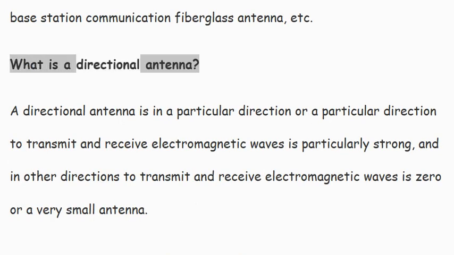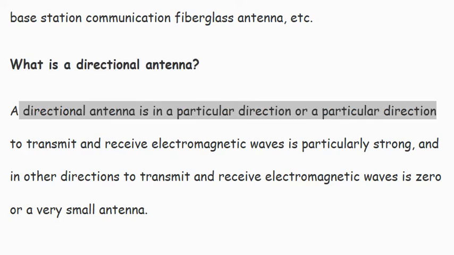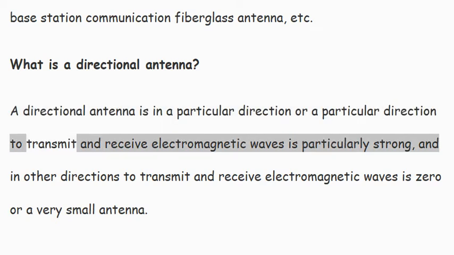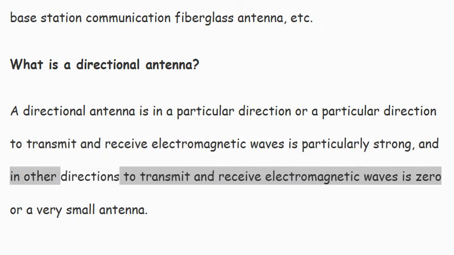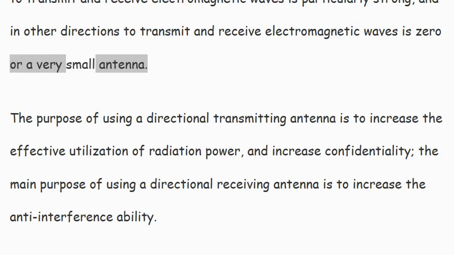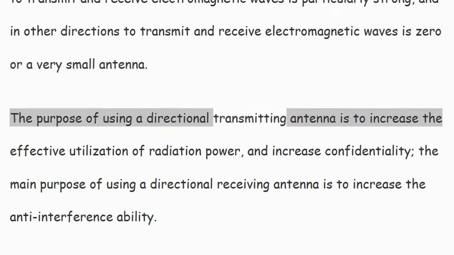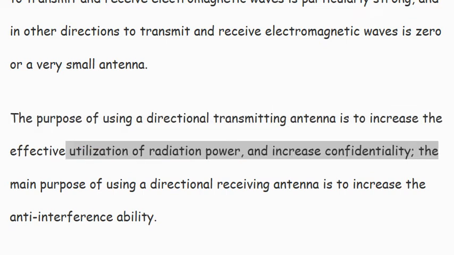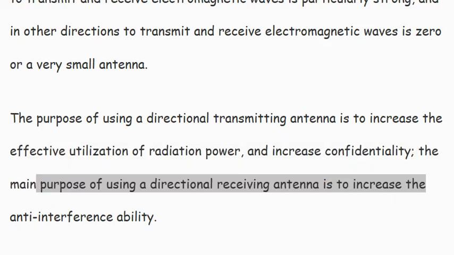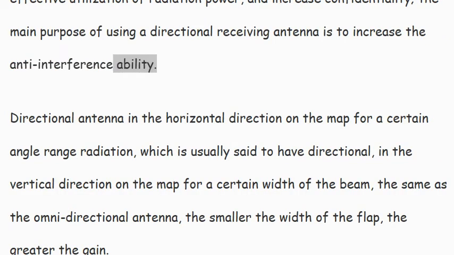What is a directional antenna? A directional antenna transmits and receives electromagnetic waves particularly strongly in a particular direction, and in other directions transmits and receives electromagnetic waves at zero or a very small level. The purpose of using a directional transmitting antenna is to increase the effective utilization of radiation power and increase confidentiality. The main purpose of using a directional receiving antenna is to increase the anti-interference ability.